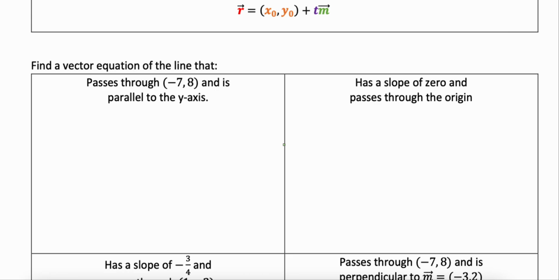Okay, so we're looking at vector r is equal to our initial point. So again, this is any point on the line plus a scalar. We don't know what that is, right? That's our unknown times the direction vector. So if I wanted to find the vector equation of the line that passes through the point -7, 8 and is parallel to the y-axis. So the y-axis is vertical, right? This is a vertical line.